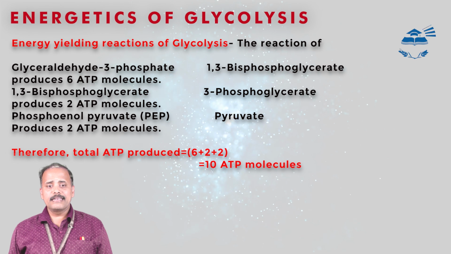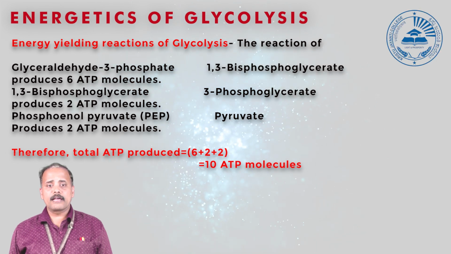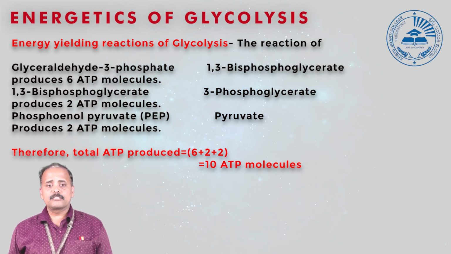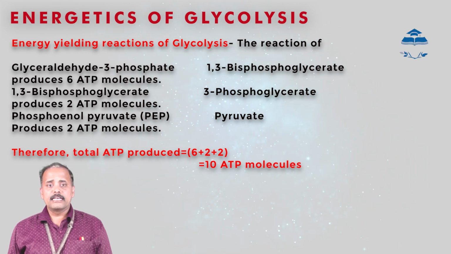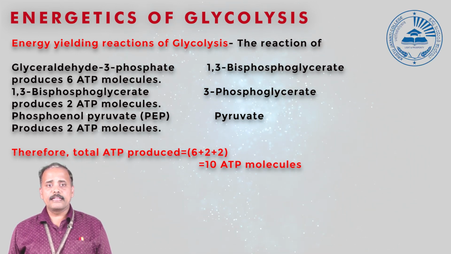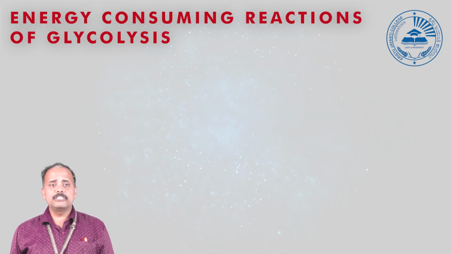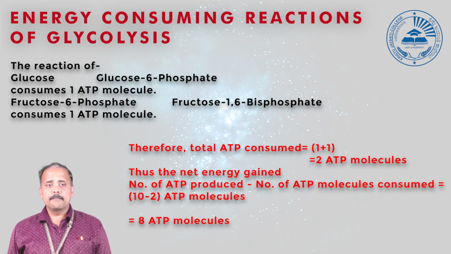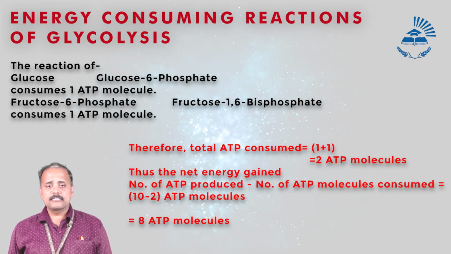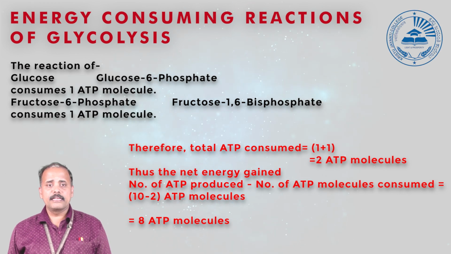When you talk about the net gain of ATP formed in glycolysis, it produces 10 molecules of ATP, but out of these 10 molecules, 2 molecules of ATP have been utilized for the energy consuming process of the preparatory phase. So the net gain is 8 molecules of ATP. The energetics of glycolysis can be calculated based on the number of ATPs produced minus the number of ATPs consumed. So the net gain of ATP is 8 molecules.